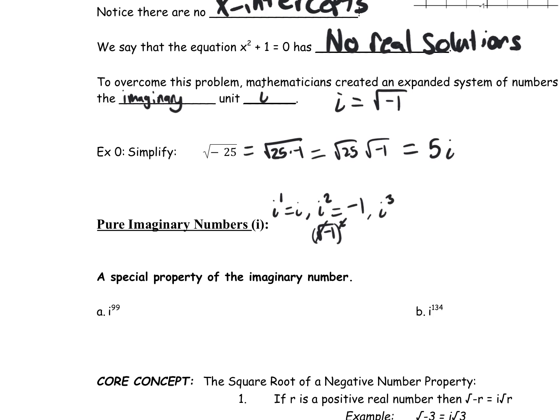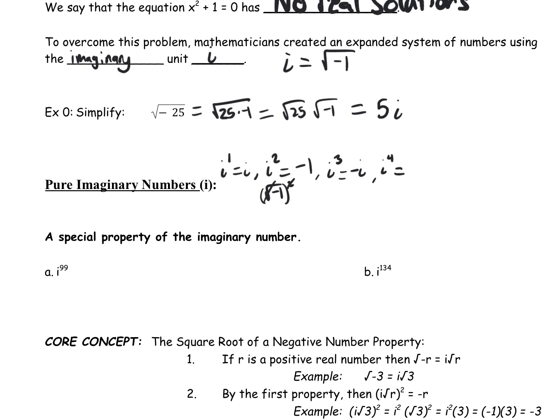i cubed is going to be the same thing as i to the first times i to the second, so -1 times i. So that's going to be -i. And i to the fourth power is going to be the same thing as i squared times i squared. So in other words, -1 times -1. So that's going to be a +1. These are real: -1 for i squared and +1 for i to the fourth.